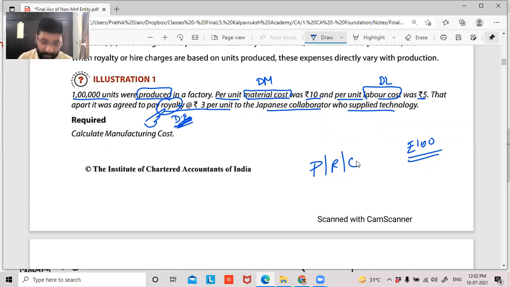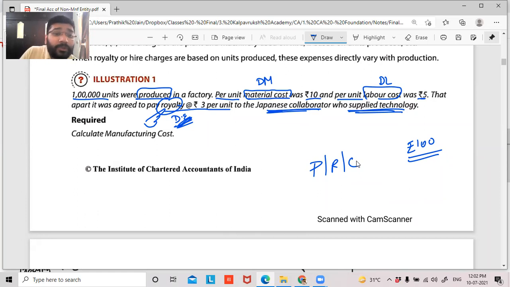Okay, sir. Now they're asking, here royalty 3 rupees per unit is paid to whom? Royalty at 3 per unit to the Japanese collaborator who has supplied the technology. So this Japanese person has given some technology. Using that, we are producing some items. So I have to give royalty per unit to the Japanese guy.